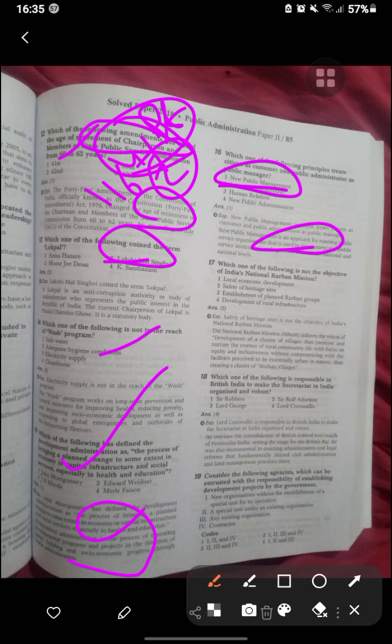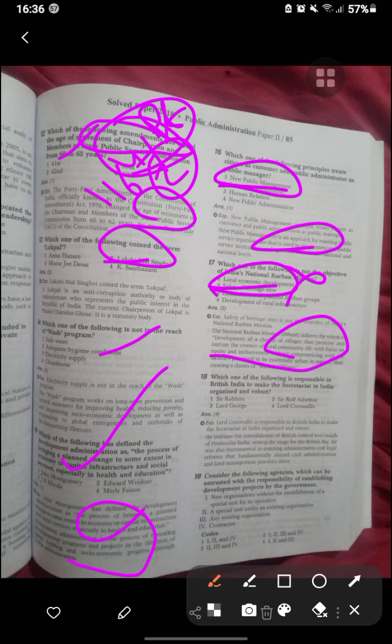Which of the following is not an objective of the National Urban Mission? The Mission was a vision for the development of cluster villages, preserving the essence of the rural community, focusing on equity and inclusiveness without compromising on the facilities of the urban area.